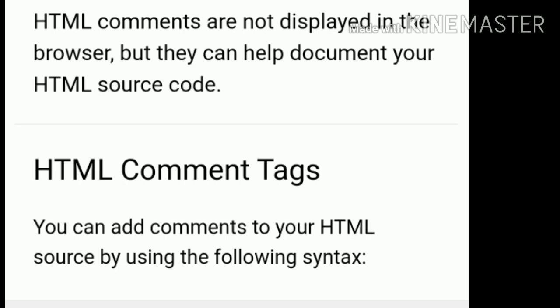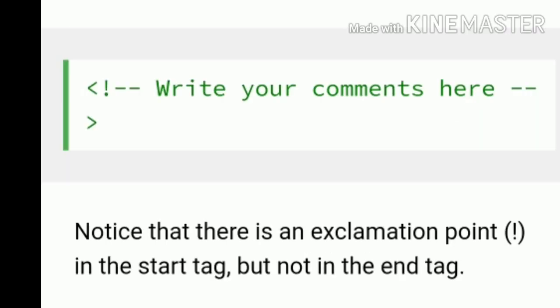Note that there is an exclamation point in the start tag, but not in the end tag. In the start tag you use the exclamation point, followed by two dashes, and then you write your comments here.